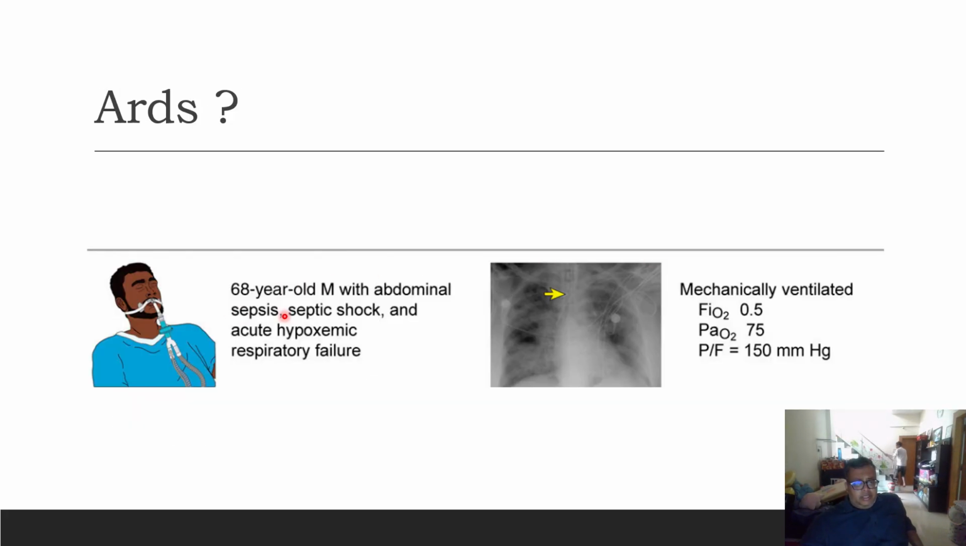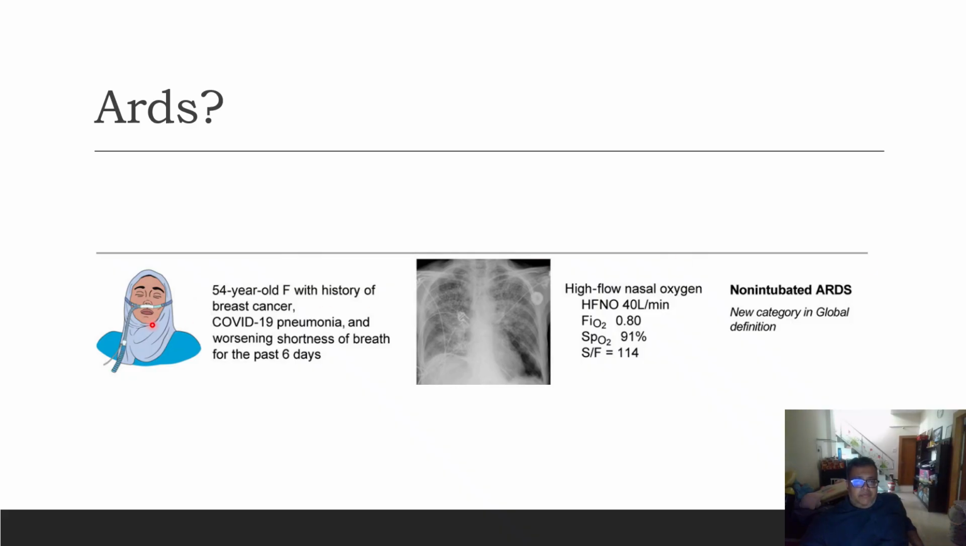So ARDS? A 68-year-old male with abdominal sepsis, septic shock, acute hypoxemic respiratory failure, mechanically ventilated, FiO2 0.5, PaO2 70, PF ratio of 150. Is it ARDS? A 54-year-old female with history of breast cancer, COVID-19 and worsening shortness of breath for the past 6 days, on high flow nasal oxygen, FiO2 0.8, SpO2 91%, SF ratio of 114. So we see SF ratio 114 on high flow of more than 30 liters. So non-intubated ARDS, according to the new global definition, this will come into ARDS.